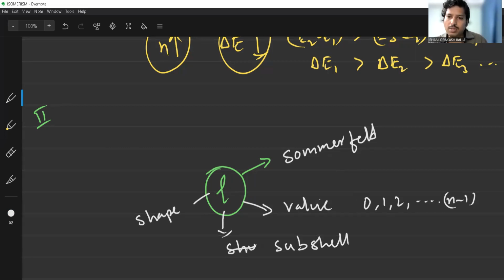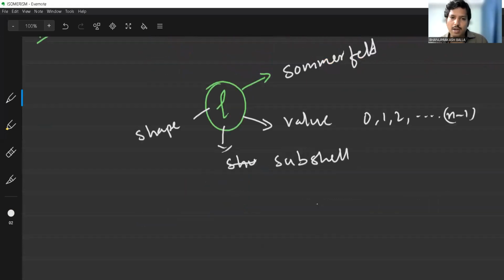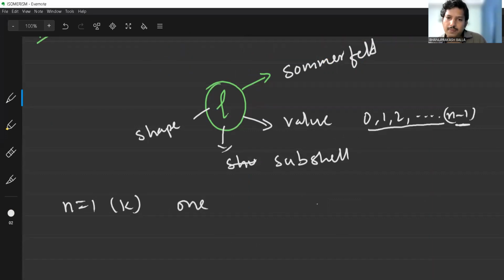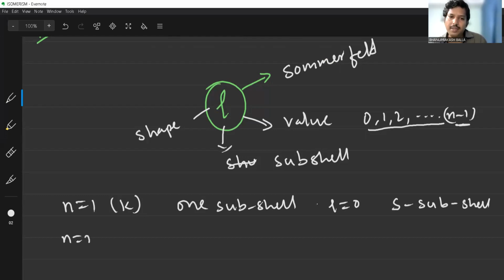Now, for example, N is equal to 1. That is called the K shell. What is the L value? 0 to N minus 1. N minus 1 means 1 minus 1, which is 0. So for N equal to 1, only one subshell is there, that is L is equal to 0. That subshell is called the S subshell.